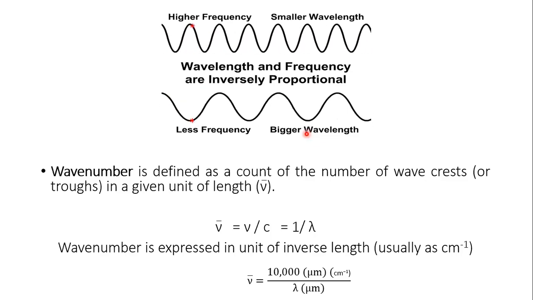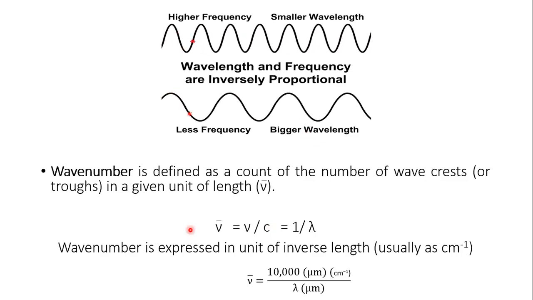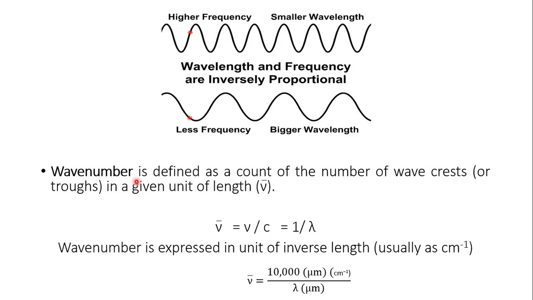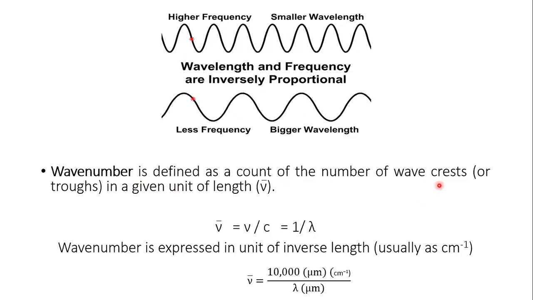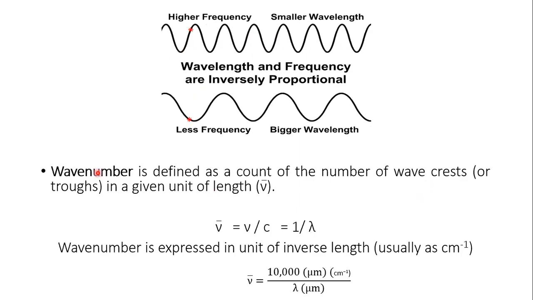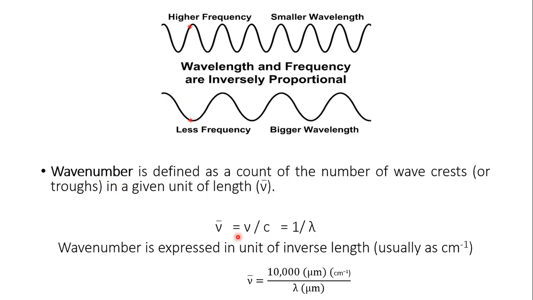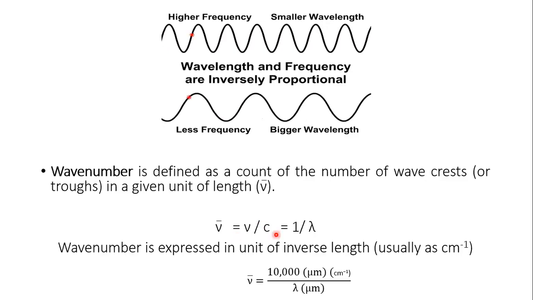Now there is one more term called wave number, that is defined as a count of number of wave crests or troughs in a given unit of length, shown by the symbol mu bar. And mu bar is nothing but mu upon c, that is frequency upon light velocity.